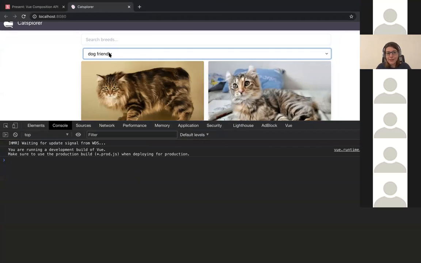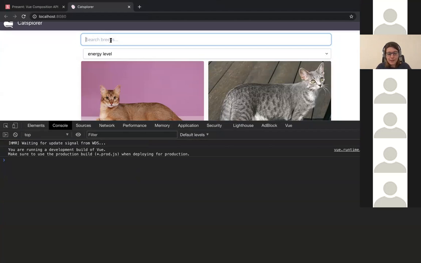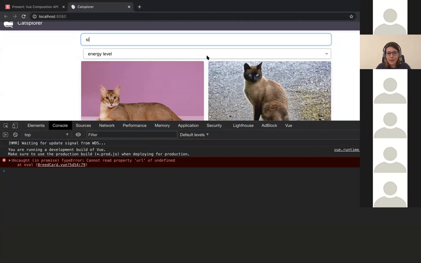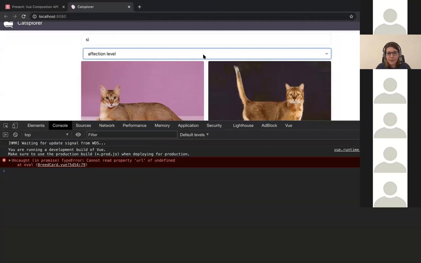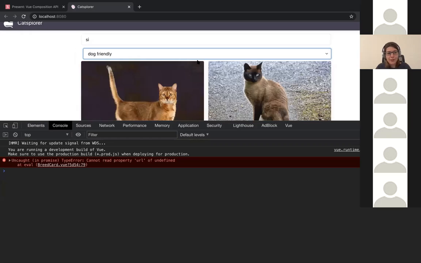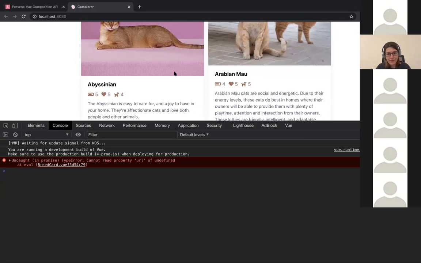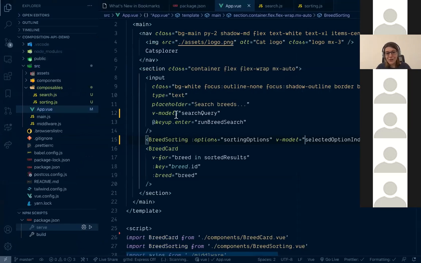Everything's good, right? But now let's start with something like C. Our search has run. Oh, it still works. Turns out maybe we don't need computed. Previously, it didn't. Good. It's even shorter right now.